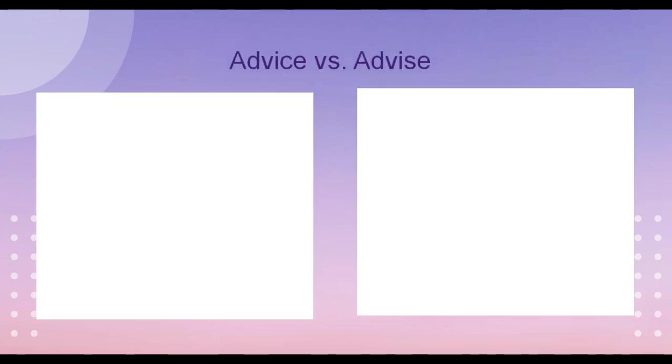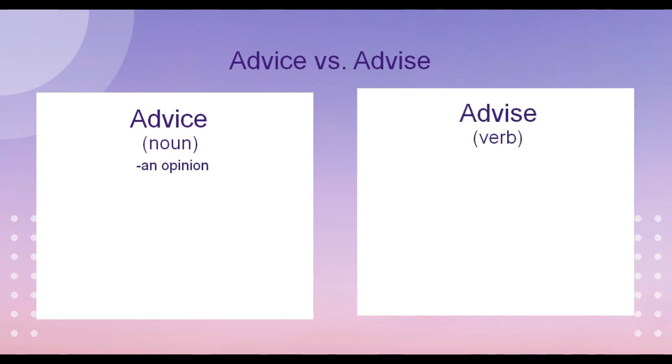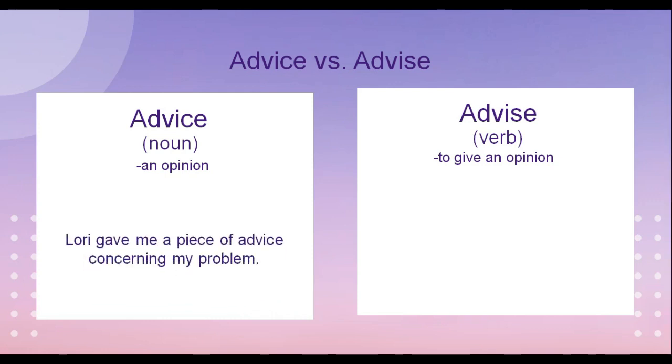Advice ending in C-E and advise ending in S-E. Advice ending in C-E is a noun which means an opinion. And advise ending in S-E is a verb which means to give an opinion. Now let's have an example for the word advice as a noun. Lori gave me a piece of advice concerning my problem.